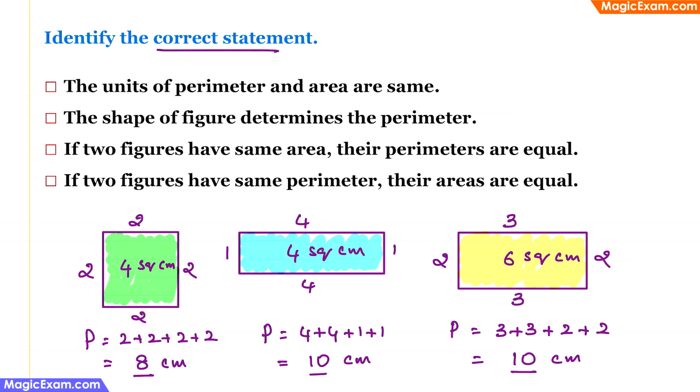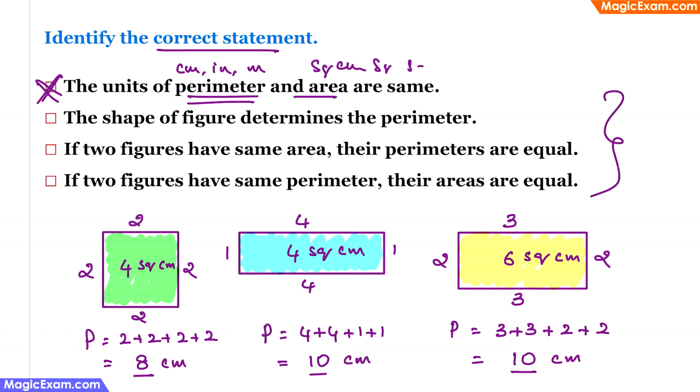Identify the correct statement. The first statement says that the units of perimeter and area are same. This is an obviously incorrect statement because the unit of perimeter will be centimeter or inch or meter, whereas the units of area will be square centimeter or square inch or square meter. Therefore, the units are different. This statement is incorrect. The next three statements, to explain them better, I have drawn three figures below. The first one is a square of 2 centimeter into 2 centimeter. Therefore, the area of this square is 4 square centimeter and the perimeter will be 2 plus 2 plus 2 plus 2. So it is 8 centimeter.